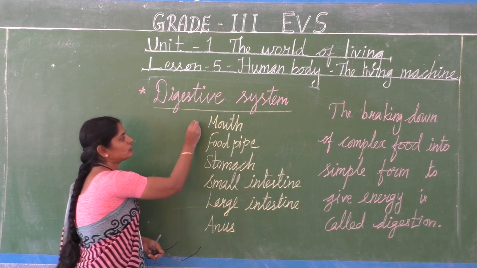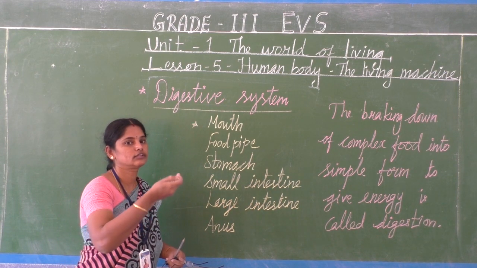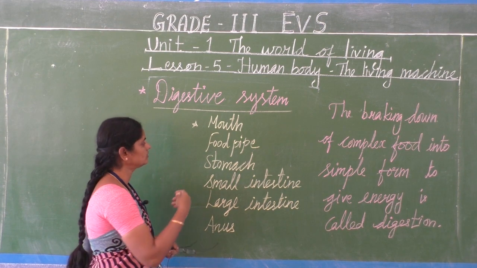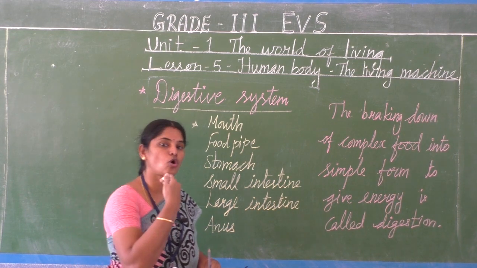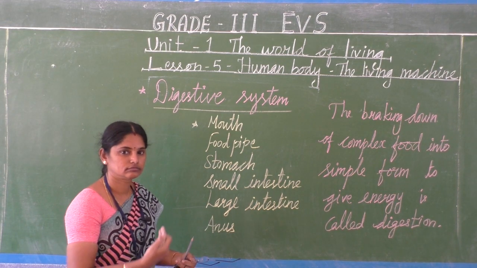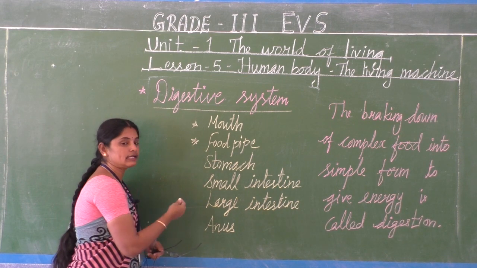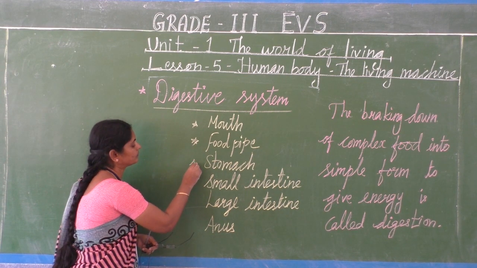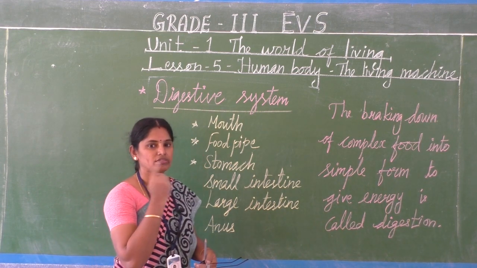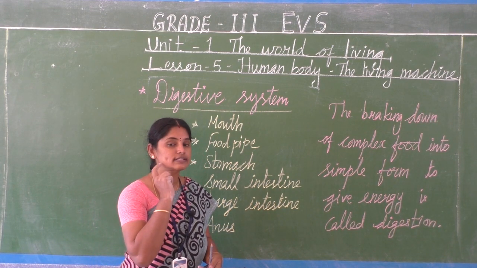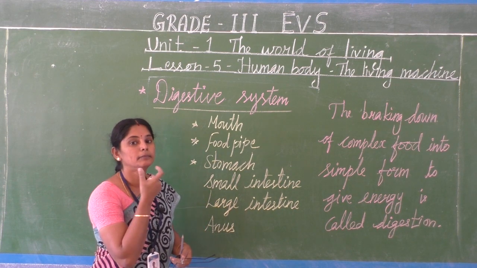See, we are taking food, that we call ingestion. We are taking it in through the mouth, and the food goes through the pathway, the food pipe, then it reaches the stomach. So from here in the mouth, the salivary glands are there in our buccal cavity.